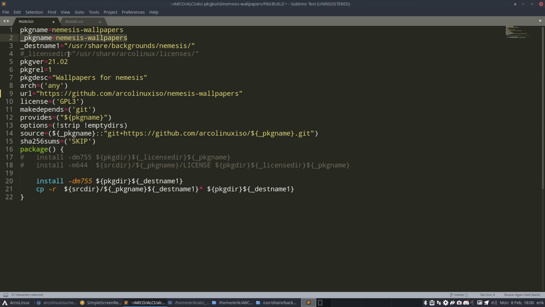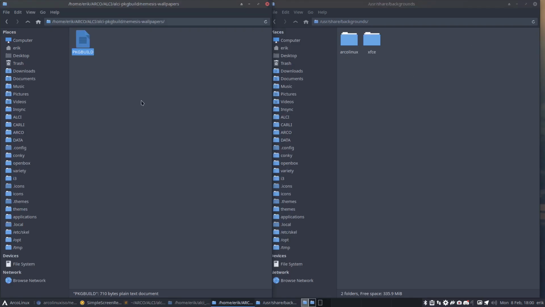Let's read over it again. Go put it in this particular folder. Destination name is this. And here we say make the package, make the directory, and destination name 1. So it's going to make in the package there this particular file. And then we go to the source directory, the package name, destination name. We select everything and we put it in the destination name. Sounds like a winner. Let's see.